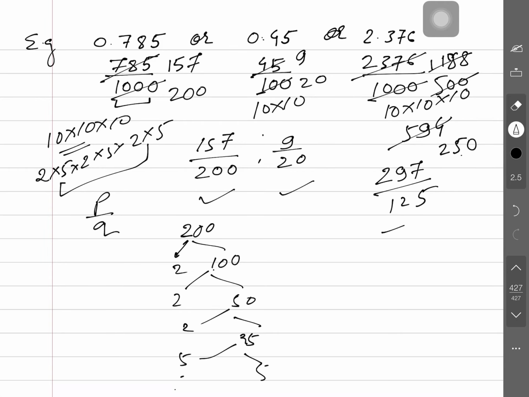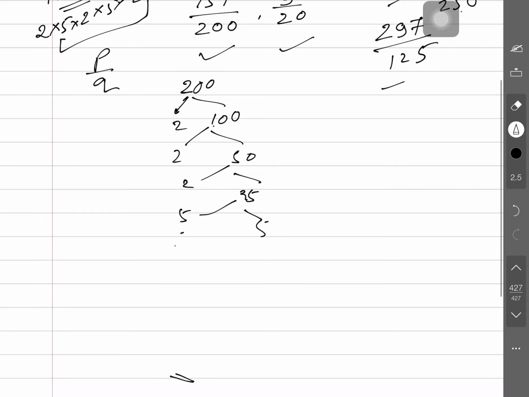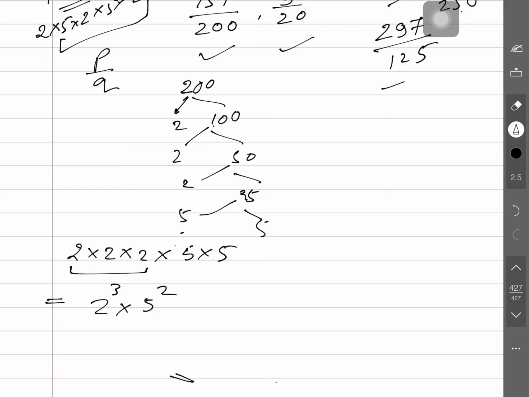So, it shall be 2 into 2 into 2, 3 times 2, and 5 into 5. So, this together can be written as 2 to the power 3 and 5 to the power 2. Similarly, we can do this here.